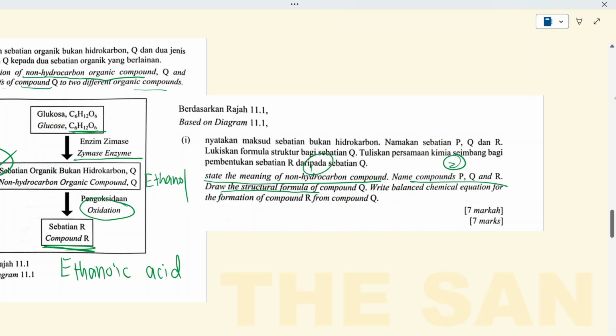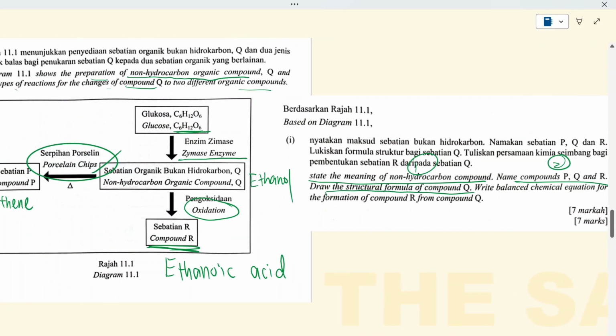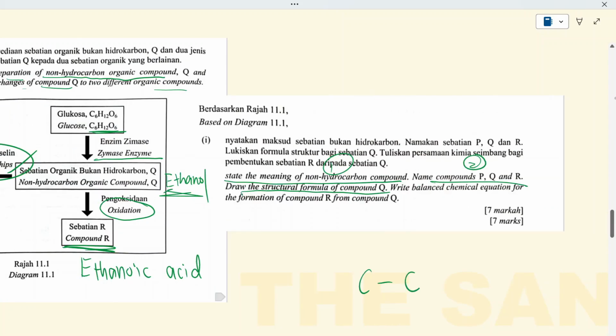So now, draw the structural formula of compound Q. Ethanol, that means you have 2 carbons. And then it is alcohol, right? So you will have an OH group. And then the rest you just fill in with hydrogen. And that's it. And now write a balanced chemical equation for the formation of compound R from compound Q.